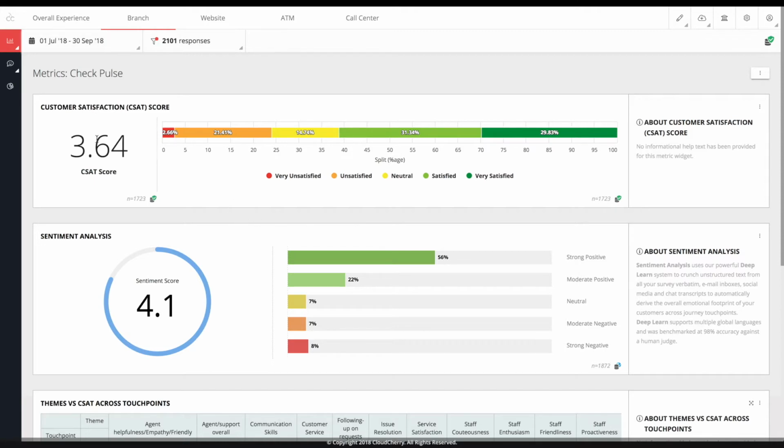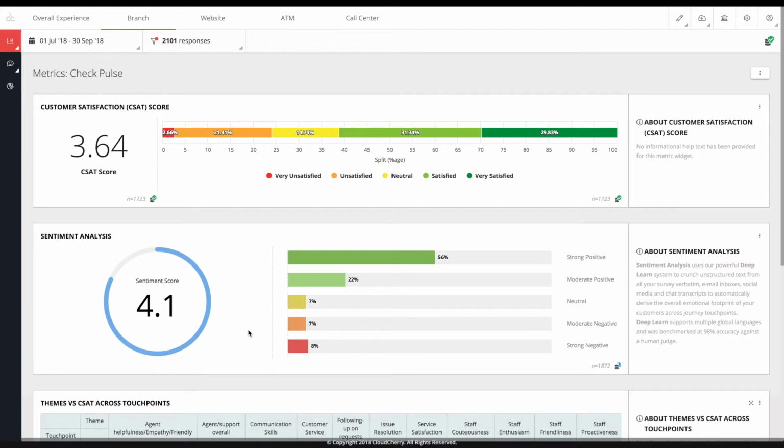When you come into CheckPulse, if your account is set up with a sentiment widget, you will be able to look at an overall score which presents sentiment which comes in from unstructured text from a number of sources. These text sources may include survey verbatim, which is open text feedback or comment sections. It may come in from email inboxes if these are set up to forward to CloudCherry, social media such as Twitter and others that we have the ability to listen to, as well as things like chat transcripts that are being fed into CloudCherry for our engines to crunch.